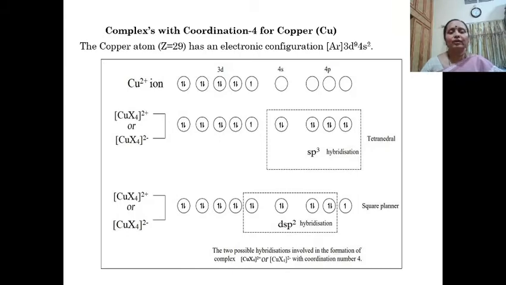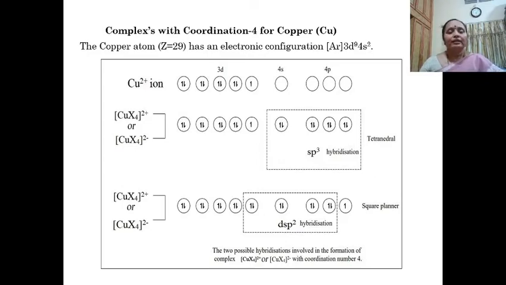So, complexes with coordination number 4. Copper has an atomic number of 29, and the electronic configuration is argon 3d9 4s2. The structures of the complexes are usually detected from the magnetic nature. From the magnetic nature we can detect the structure, and if we are not able to detect it properly from the magnetic properties, then X-ray diffraction is also used.